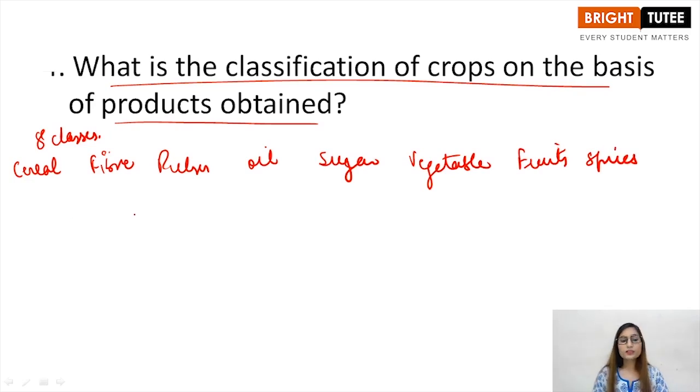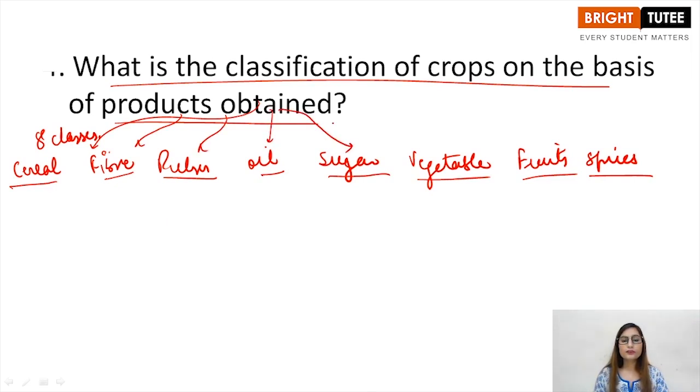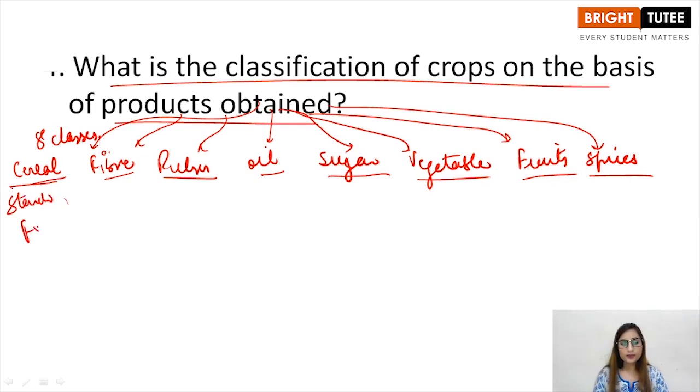So these are the 8 classes, which this classification is based on the products obtained: first, second, third, fourth, fifth, sixth, seventh and eighth. So in cereals we obtain the plants which are rich in starch and fiber, right? For example, wheat, oats, barley, right? Second is fiber, from which we obtain fiber only, which are used for clothing.